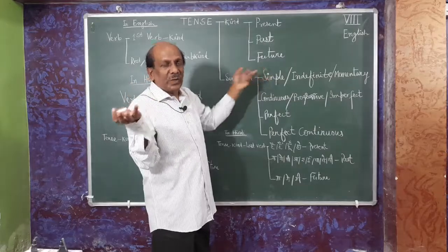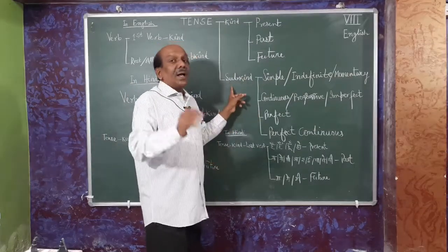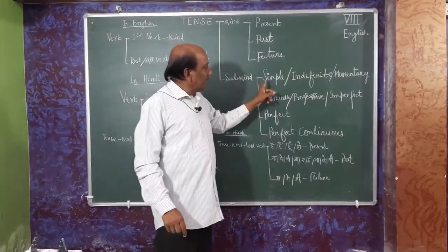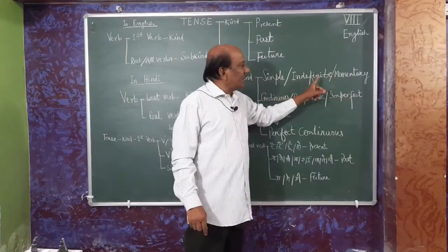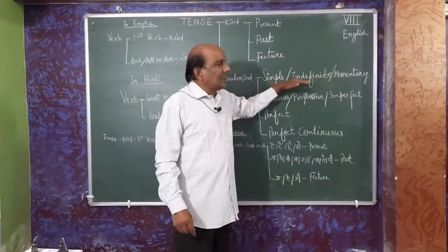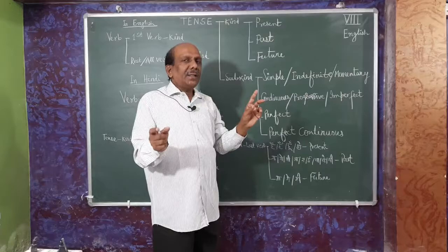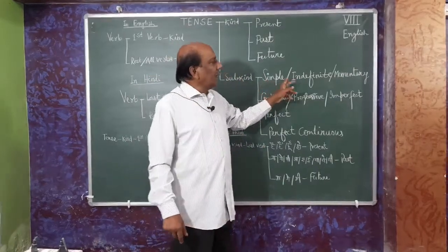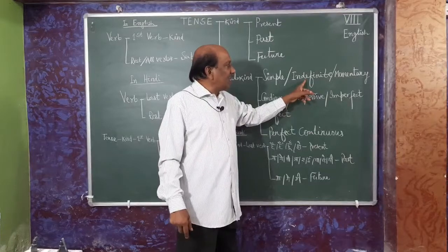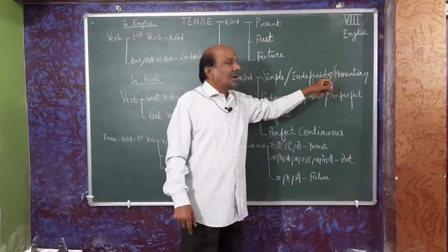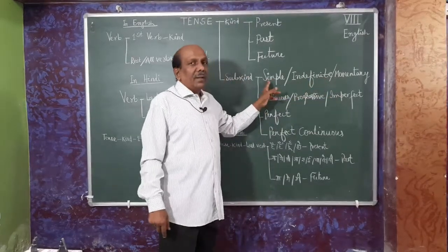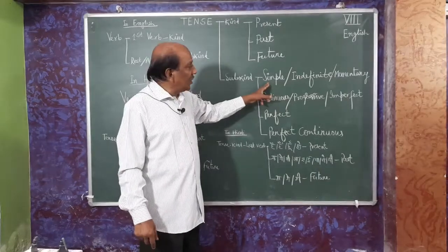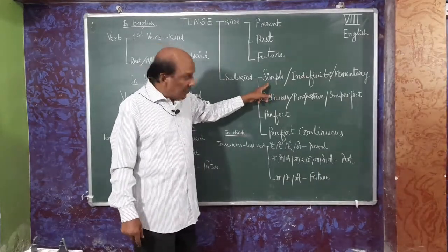We already know, we all know. In subkind, there are four kinds. See here, simple, indefinite, momentary. These three names are actually the same. In olden age, it was named as indefinite or momentary, but today we call it simple.